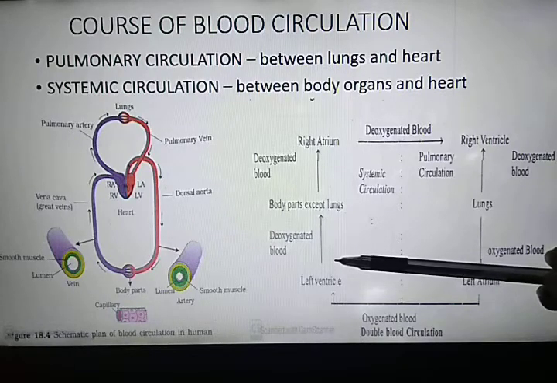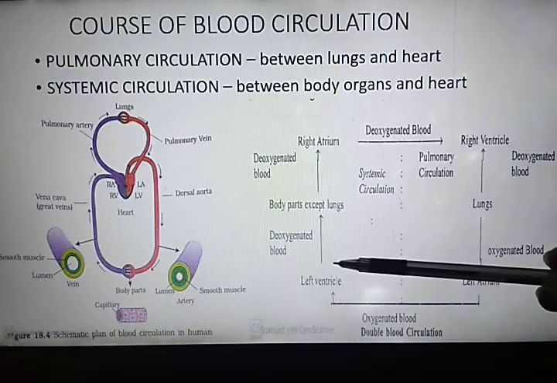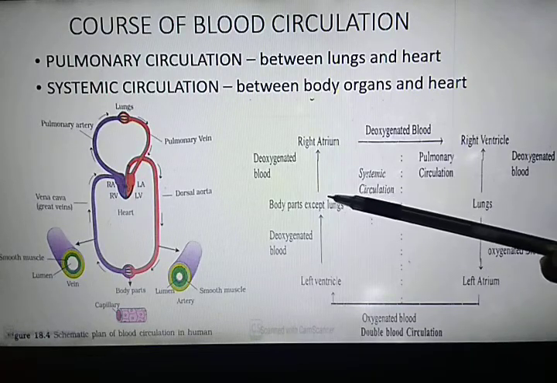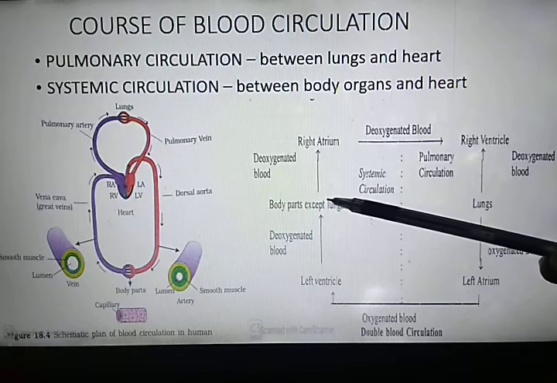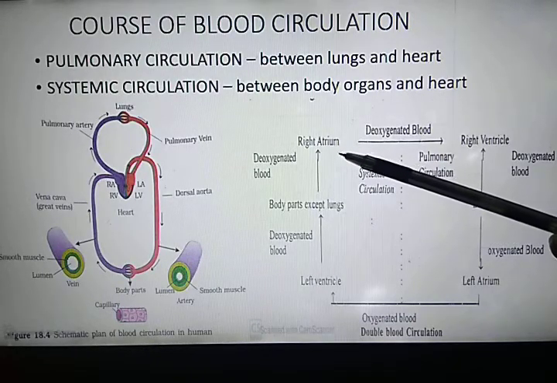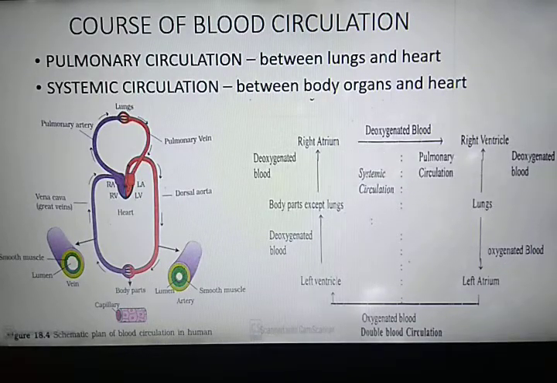The aorta enters into the different body parts and forms a network of arteries, arterioles and capillaries to the tissues, from where deoxygenated blood is collected through a system of venules, veins and vena cava, and the deoxygenated blood is emptied into the right auricle. This is known as systemic circulation. What is the importance of systemic circulation? It provides nutrients, oxygen and other essential substances to the tissues and takes away carbon dioxide and other harmful substances for elimination.